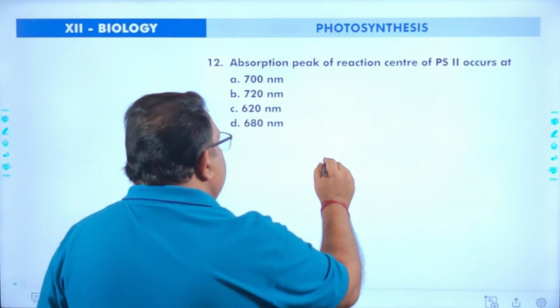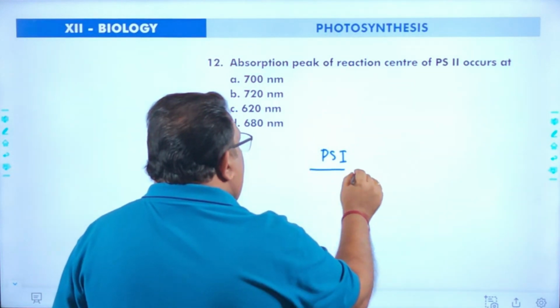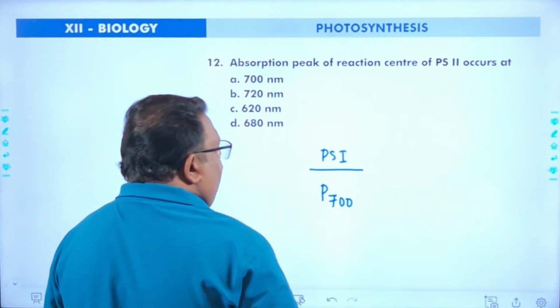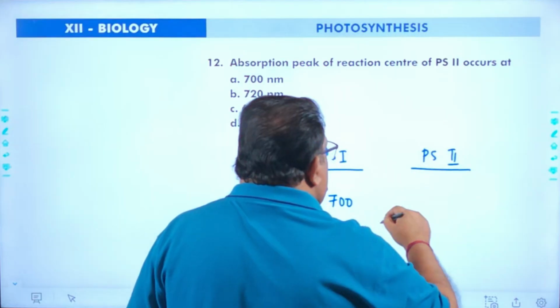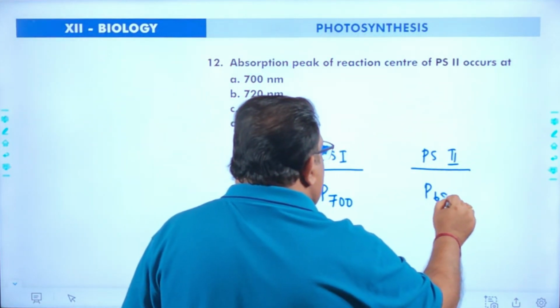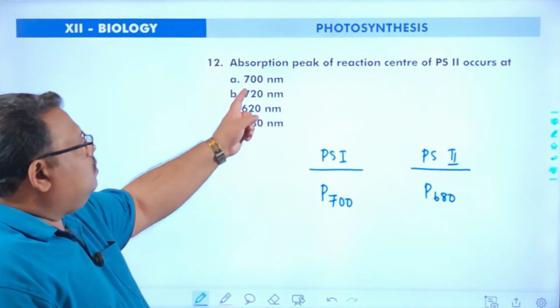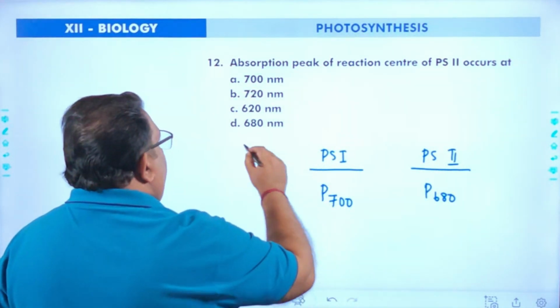Next one, the absorption peak of the reaction center of PS2. There are two pigment systems. In PS1, the photocenter where maximum absorption takes place is P700, and in the other pigment system, PS2, the photocenter is called P680. So the absorption peak of the reaction center of PS2 occurs at 680 nanometers.